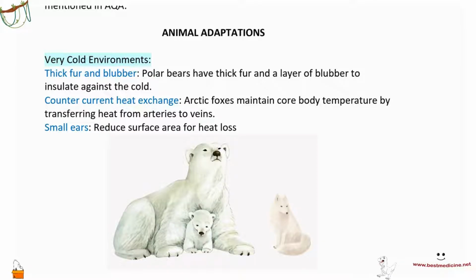If you have very cold environments and you want to survive there, you're going to have adaptations that keep you warmer. So for example, polar bears. Polar bears have thick fur and a layer of blubber to insulate against the cold. Subcutaneous fat. Remember? In homeostasis, we talked about subcutaneous fat. Another thing is called countercurrent heat exchange,